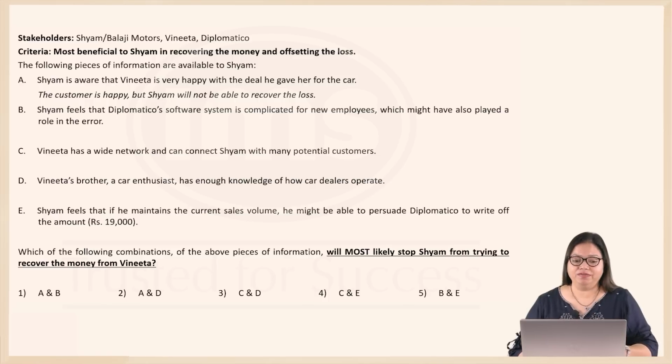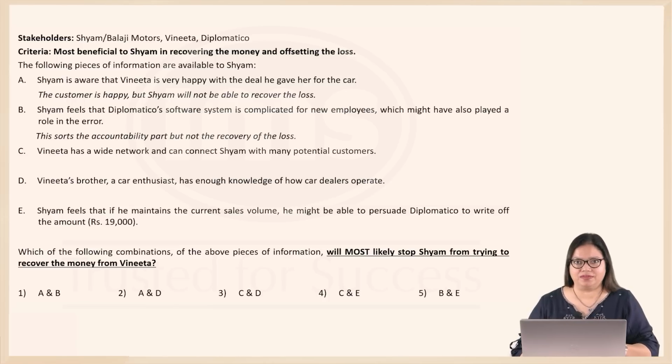B. Shyam feels that Diplomatico's software system is complicated for new employees, which might have also played a role in the error. Placing accountability on Diplomatico's software system only sorts the accountability part, but it doesn't really help Shyam recover the loss, which means he will still then end up asking Vijitha for the money. 3. Vijitha has a wide network and can connect Shyam with many potential customers.